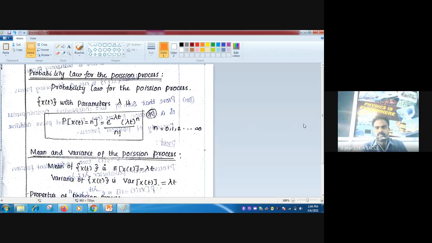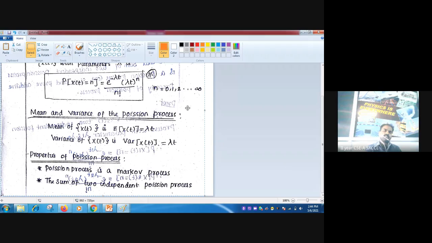infinity. Now the next part is mean and variance of Poisson process. Mean of X(t) is E of X(t), that is equal to lambda t. Now variance of X(t) is what? Variance of X(t) is also equal to lambda t. Here both mean and variance in Poisson process are one and the same.